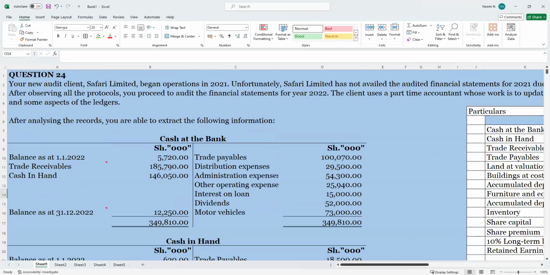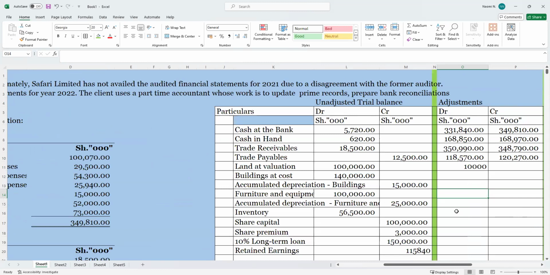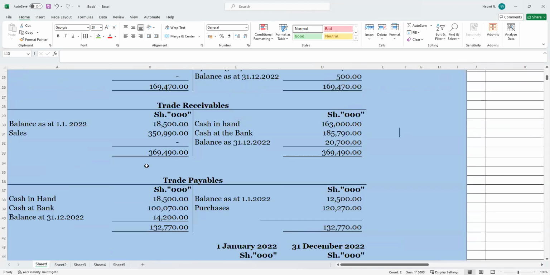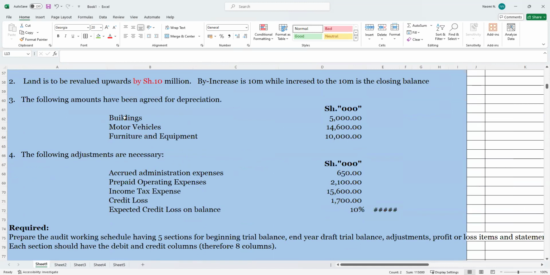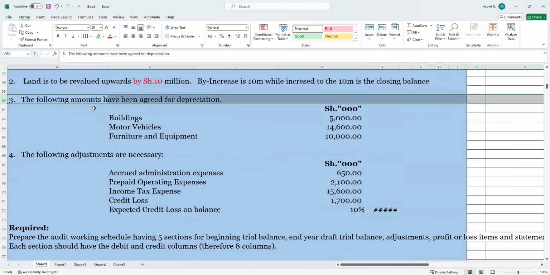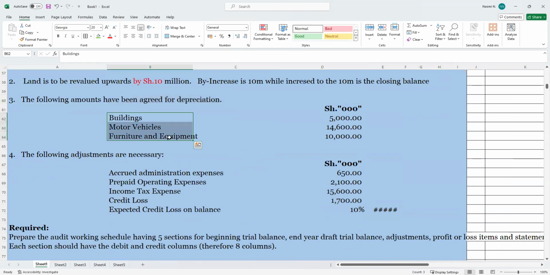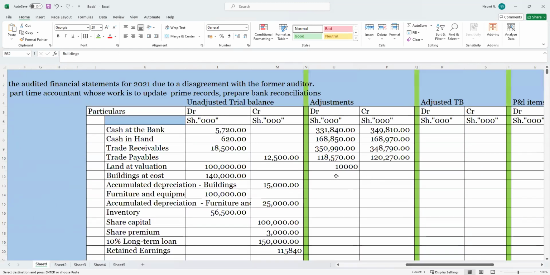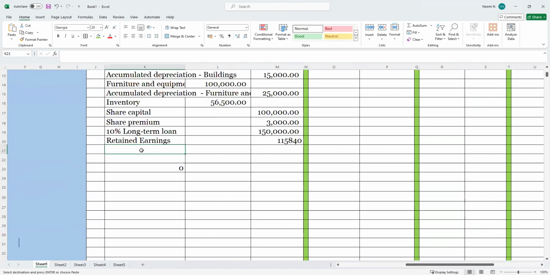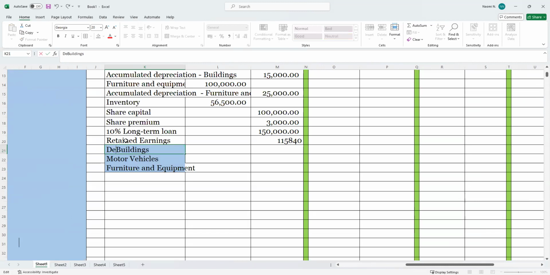Then what else are we supposed to adjust on? I don't know whether we have something to do with depreciations. Yes, we do have depreciations, and these are not number 3. So what I will do, I will just copy this. I will do my best to make sure that I am saving on time.